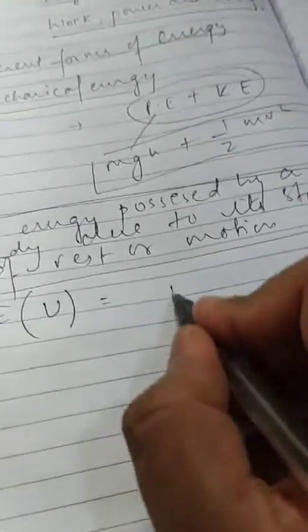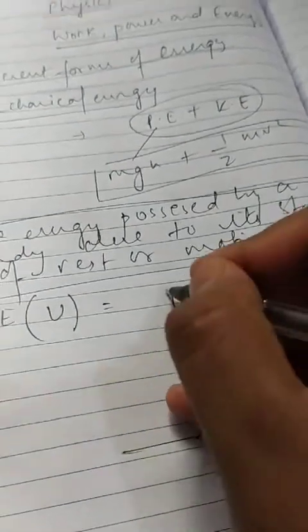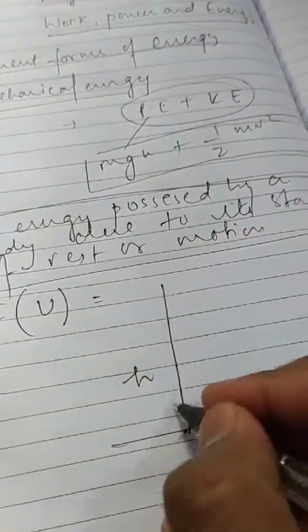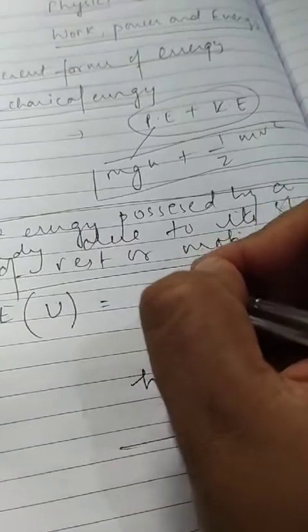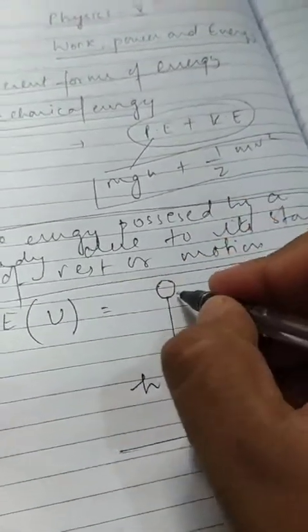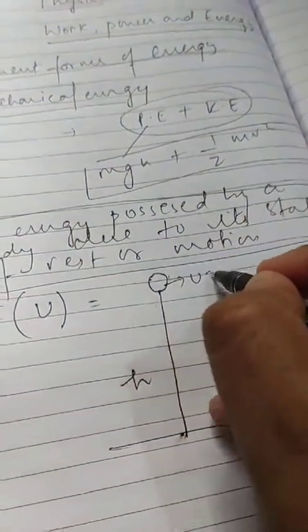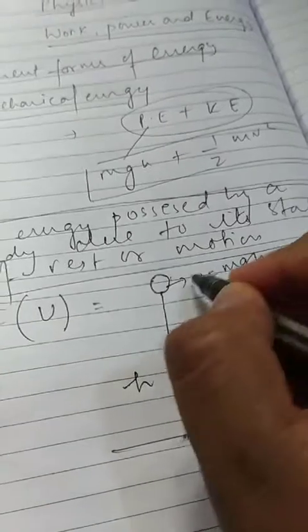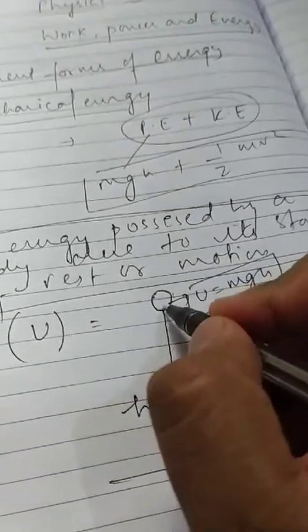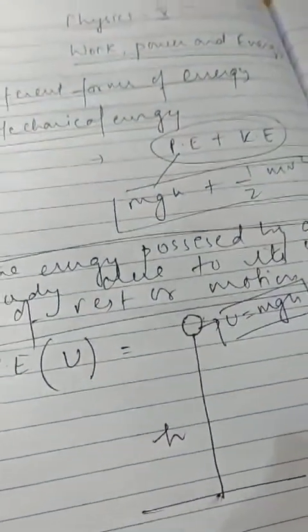We can represent it by an example also. If a ball is thrown up to this height h, it will reach this height h in some time. So at this particular time, potential energy will be mgh, because this ball will possess some mass, acceleration due to gravity also, and this will attain some height, so this will be mgh.